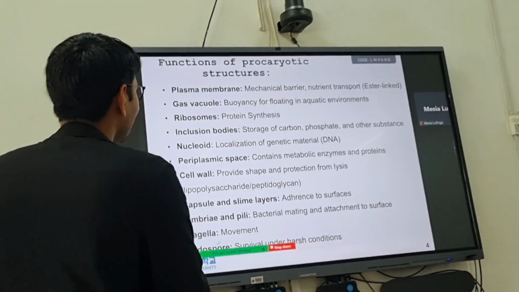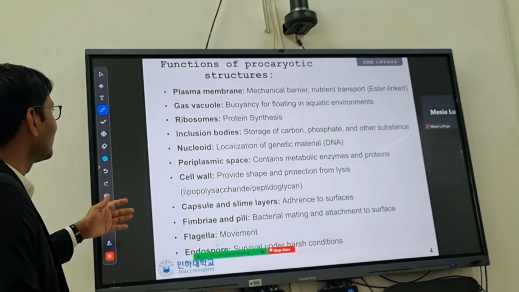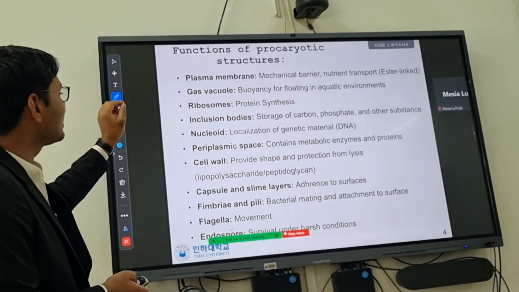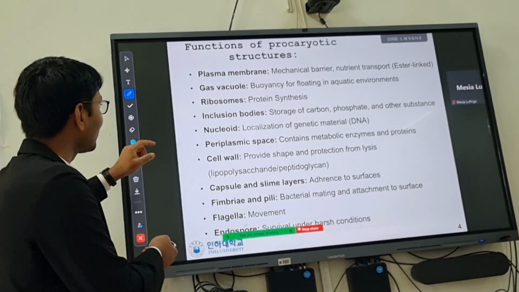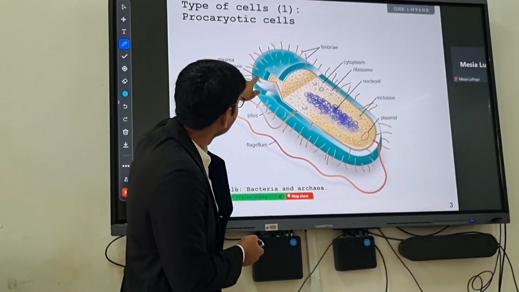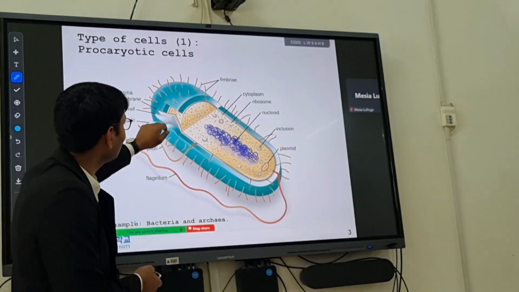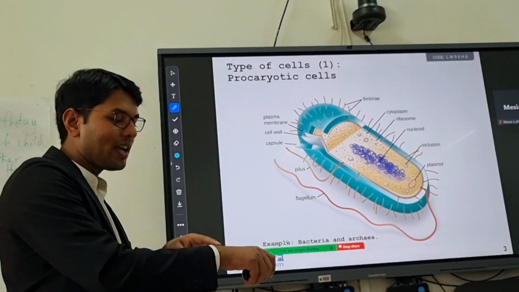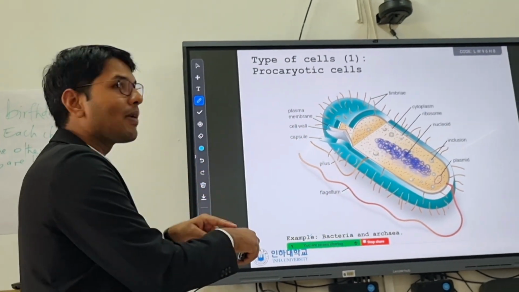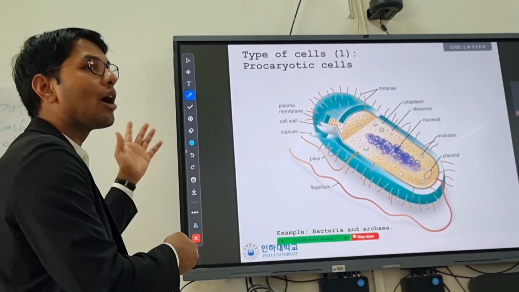In the next slide, what is the function of that? Each organelle has its own function. Like the plasma membrane, you can see in the previous one, the green color. It acts as a barrier, like we have skin. In bacteria, the plasma membrane acts as a barrier from the outer environment.